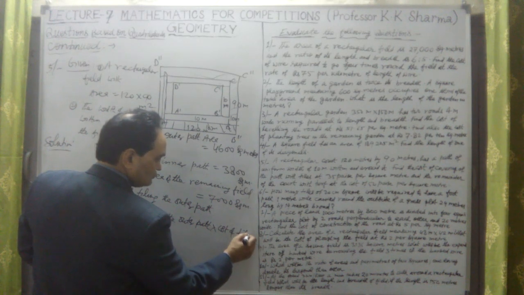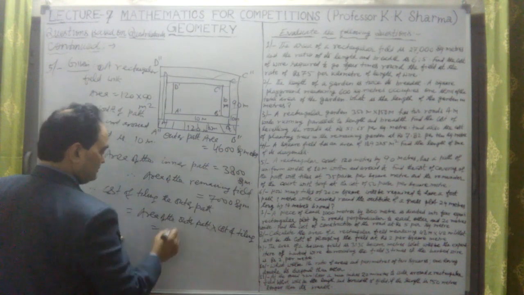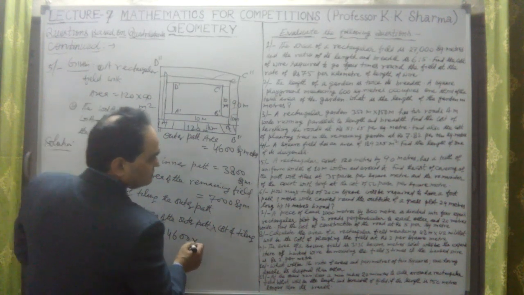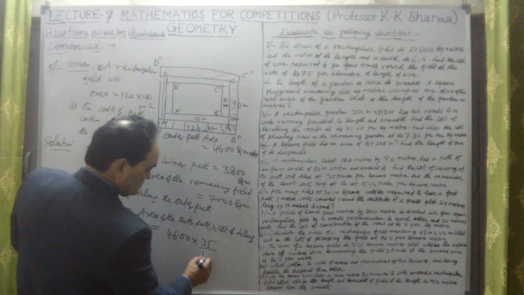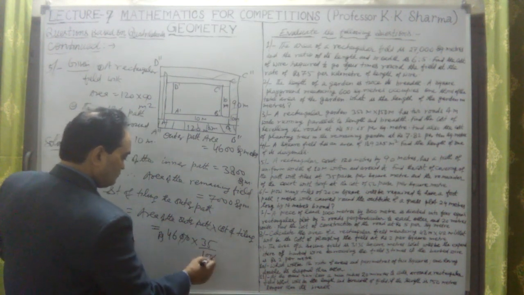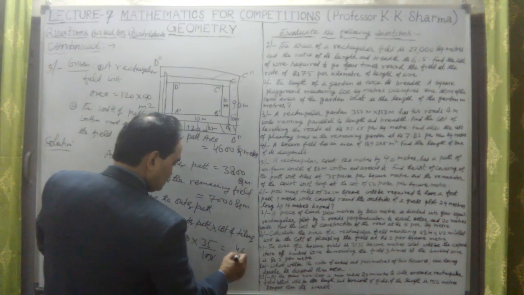The area of the outer path was 4,600, into cost 35 paisa, that is 35 upon 100 rupees. These two zeros cancel out. So 35 into 46 equals 46 into 35.